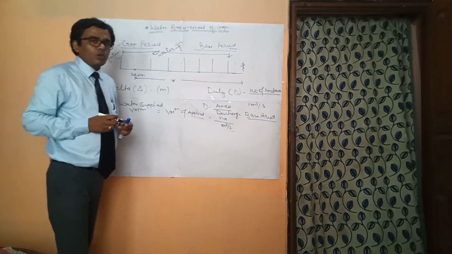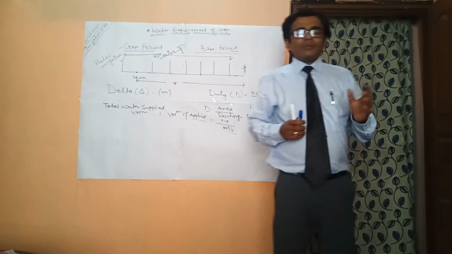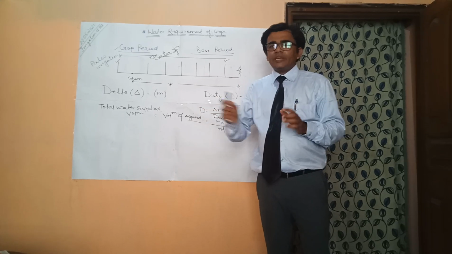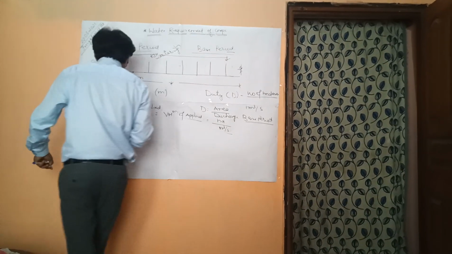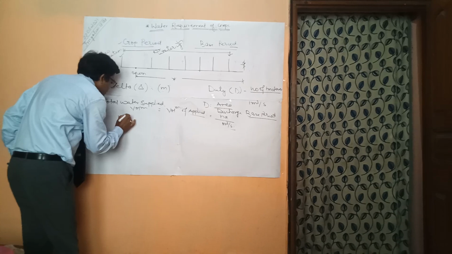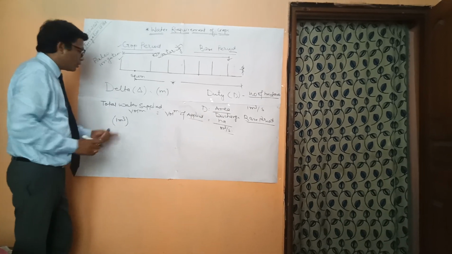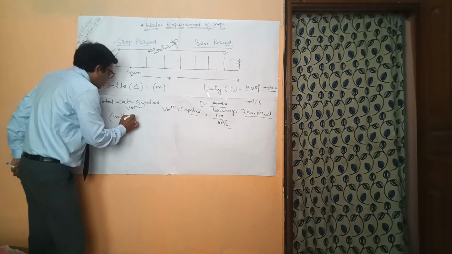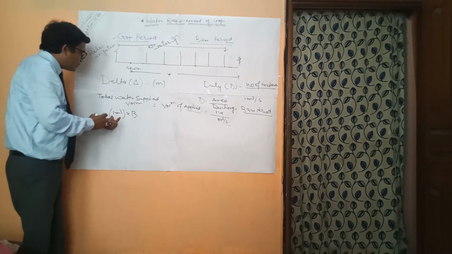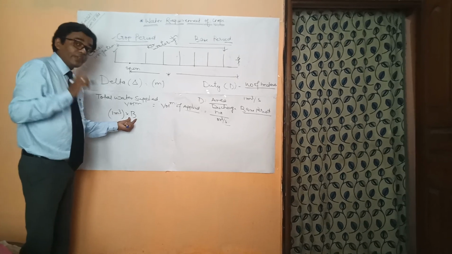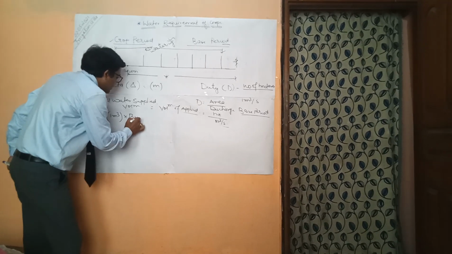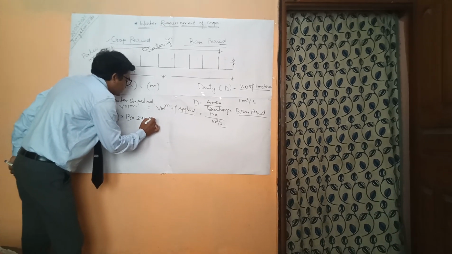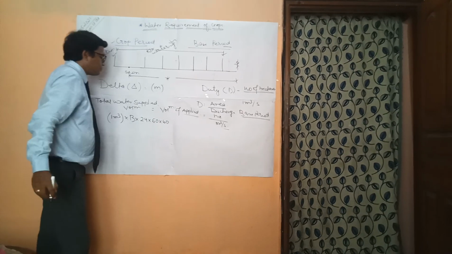So what is the volume of water we have supplied? Discharge is maintained at 1 meter cube per second throughout the base period. So what will be the volume? Volume will be 1 meter cube per second, the discharge we are providing, into the number of days, the time. So B days. This unit is in seconds, and this is in B days. So we will be converting days into seconds. We know in one day there are 24 hours, in 1 hour 60 minutes, and 60 seconds.